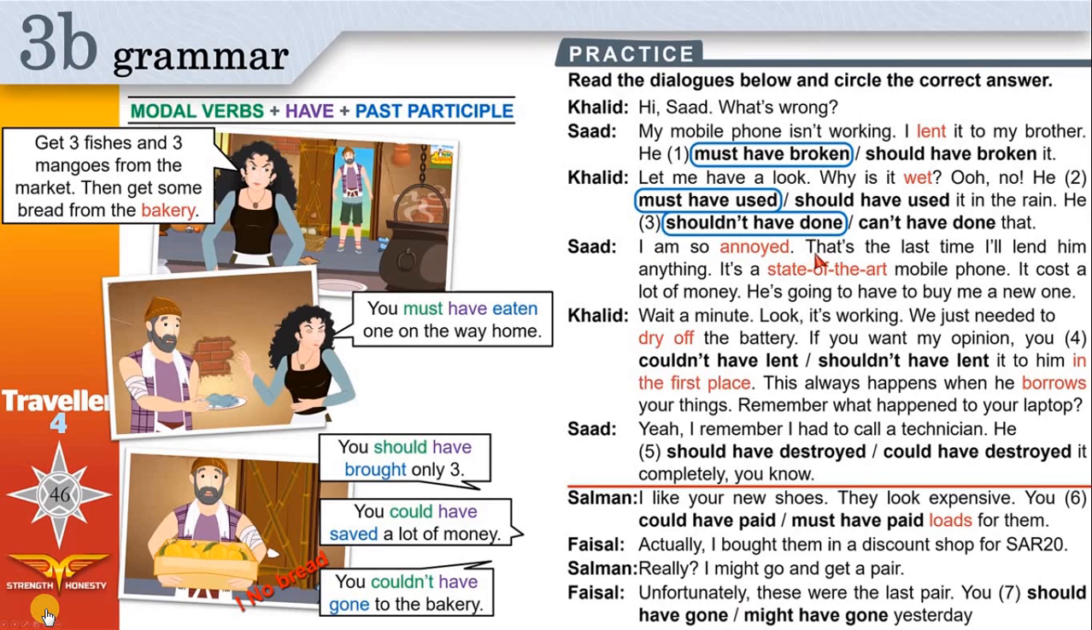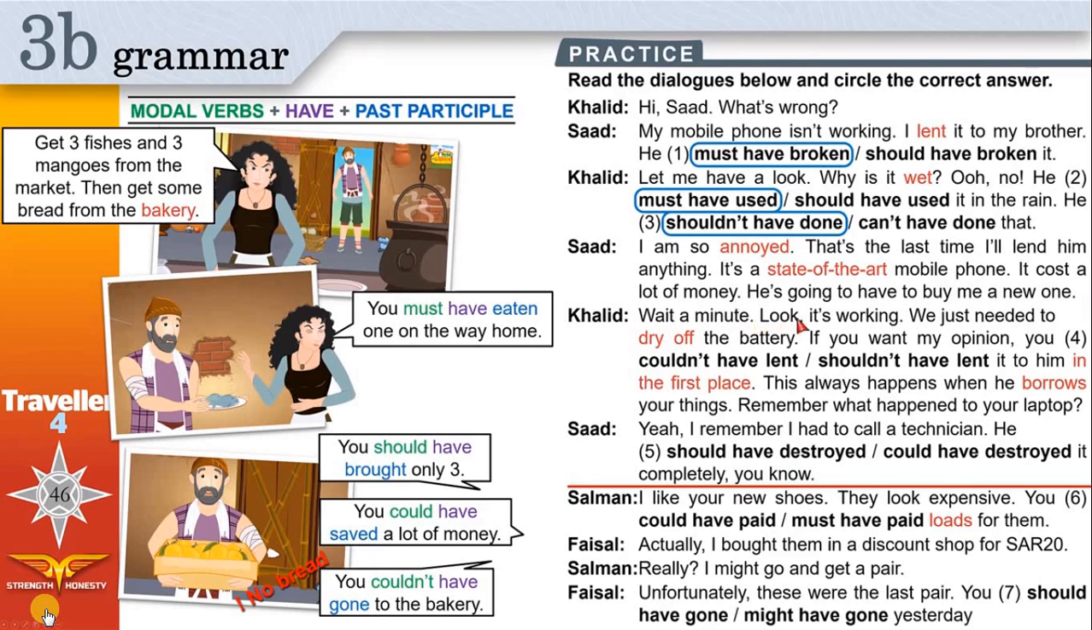I am so annoyed, so mad, so unhappy. That's the last time I'll lend him anything. If he asks for anything in the future, I will say no. It's a state-of-the-art mobile phone. State-of-the-art means it's a new phone and it has the latest technology. It cost a lot of money. I spent a lot of money on it. He's going to have to buy me a new one.